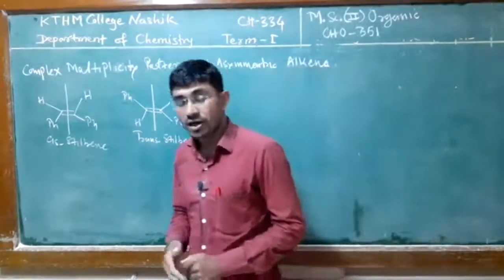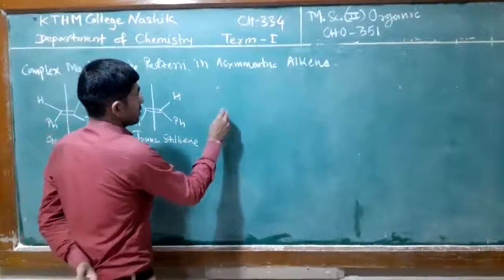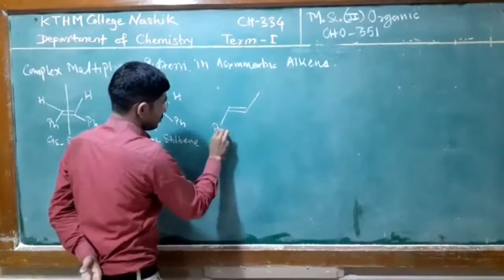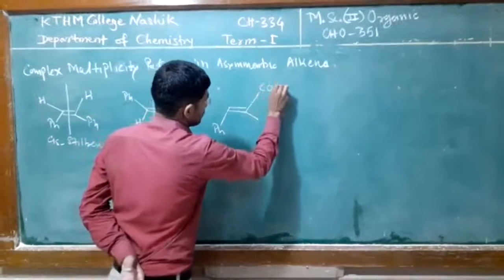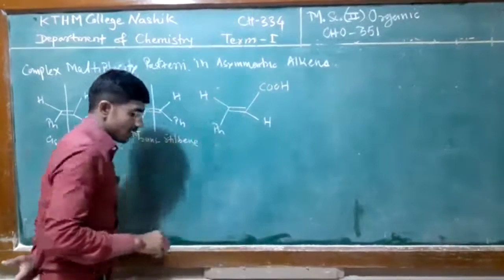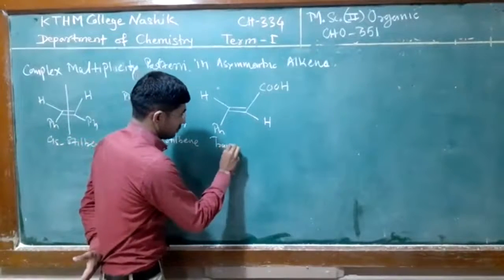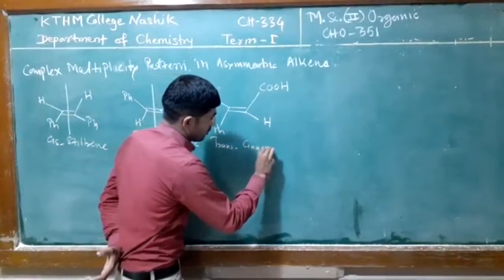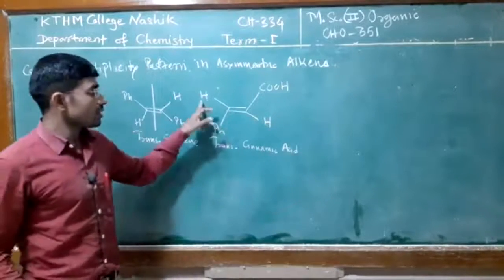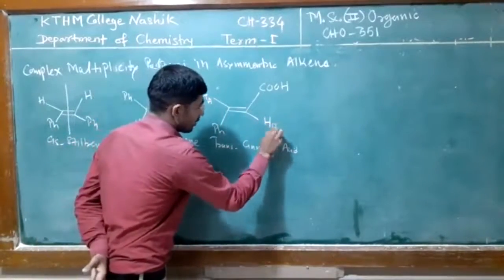But when you consider an asymmetric compound, suppose trans-cinnamic acid, in this compound the two vinyl protons are chemically non-equivalent.